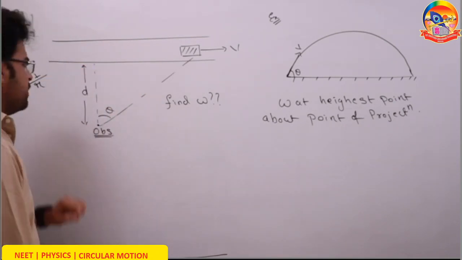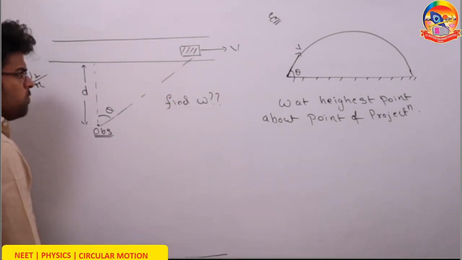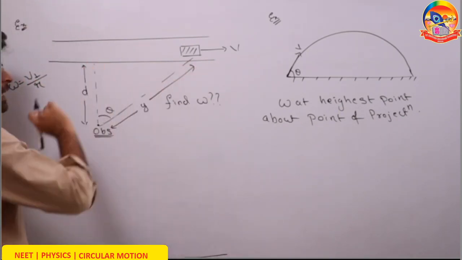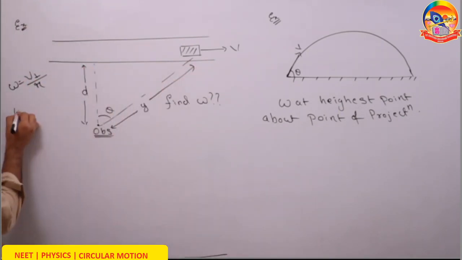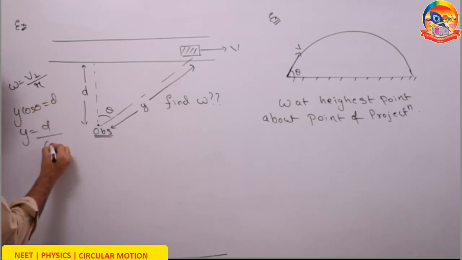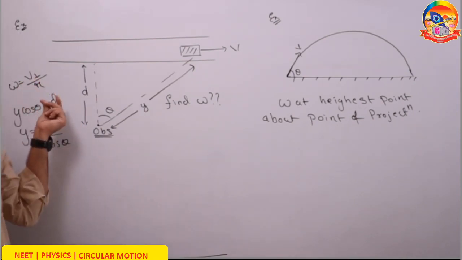This is the observer, yes. This is the object, yes. What is the distance between them right now? Let's call it y. We can say that y cos theta equals d. So y equals d by cos theta. So you know the value of r. r is d by cos theta.